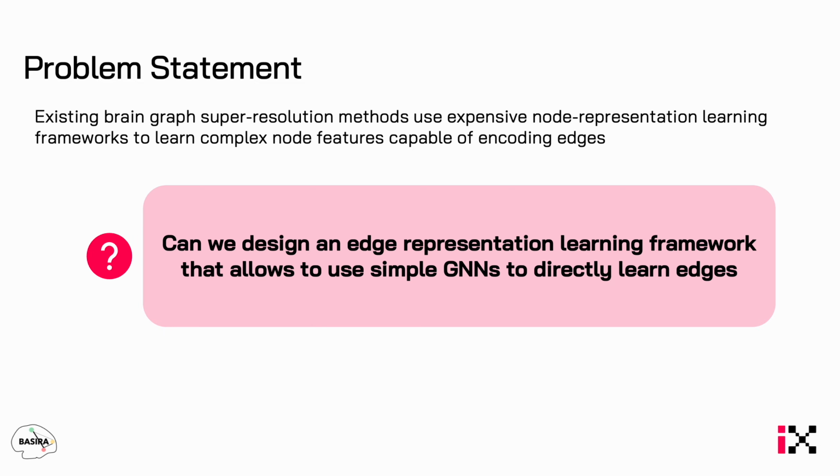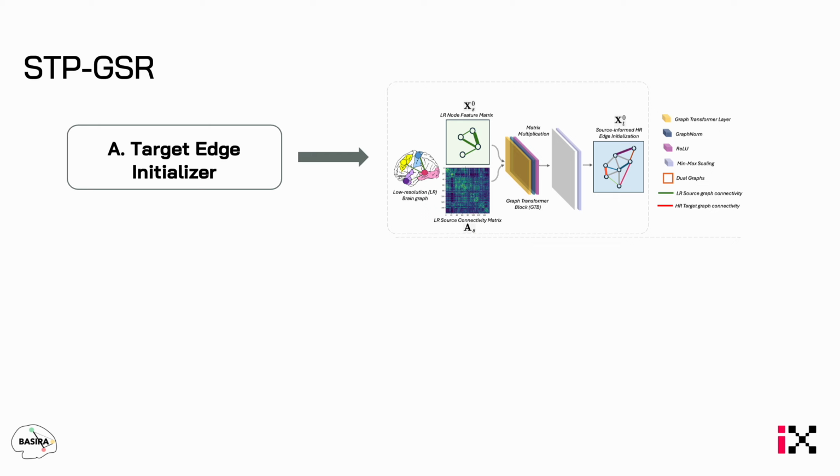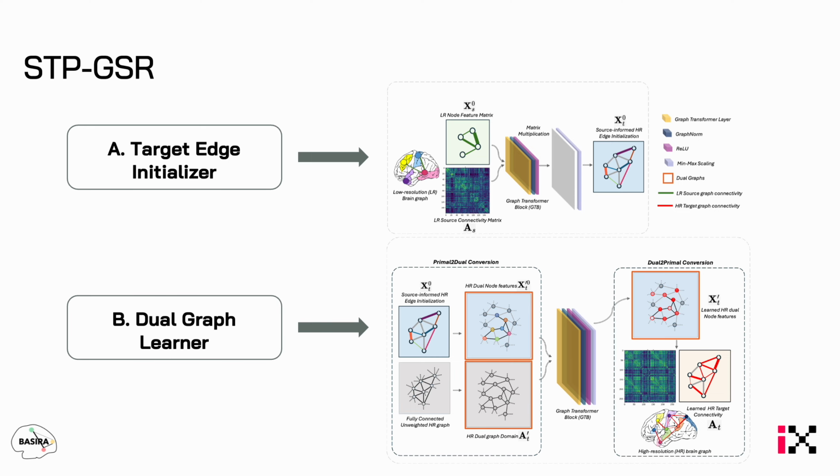Therefore, in this work, we explore how we can design an edge representation learning framework that allows us to use simpler GNNs to directly model edges. For this, we came up with our STP-GSR framework. Our STP-GSR framework consists of two modules: a target edge initializer module that learns an initial approximate value for the high resolution edges, and a dual graph learner that further refines the approximate values using a dual graph formulation to generate the final high resolution connectivity matrix.